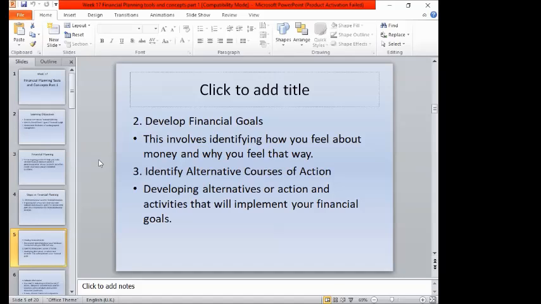And then after you analyze your financial situation, you should develop your financial goals. What is the aim or the purpose of your financial planning? Some of the goals are to increase profitability and to improve the financial performance in order to cover other expenses and liabilities, and also to extend the operation of the business. And after you determine your financial goal, you should identify or make alternative courses of action or strategies by making policies and programs that will help in achieving your financial goals.